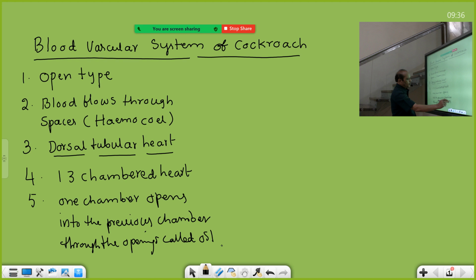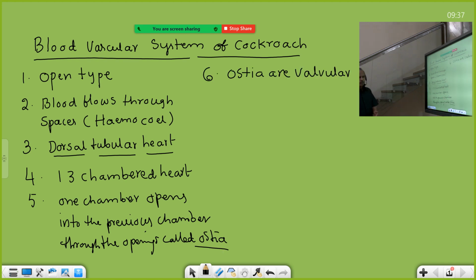When the blood flows from one chamber into another chamber, the valves are opened, otherwise valves close. If you want, you can see this diagram also, so that you can identify the number of chambers of the heart: prothorax, mesothorax, metathorax, and this is abdomen. Abdomen is 10 segmented, already I told you.